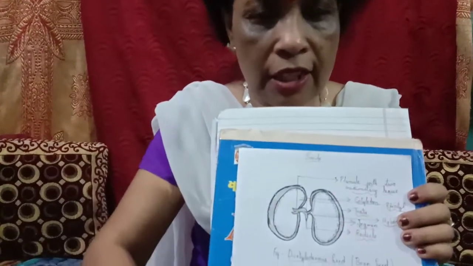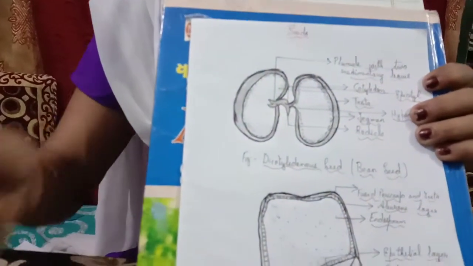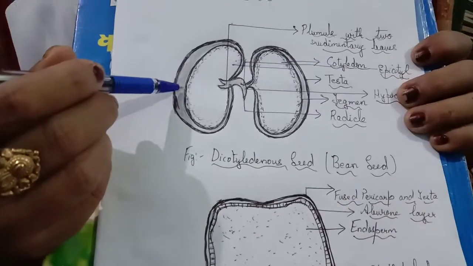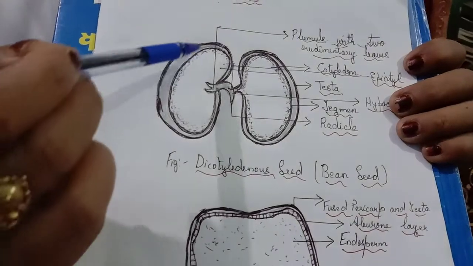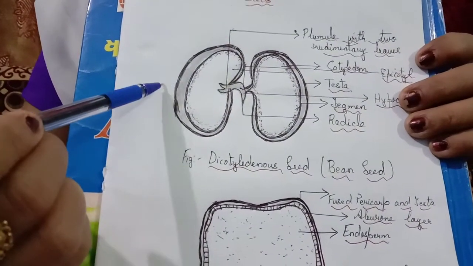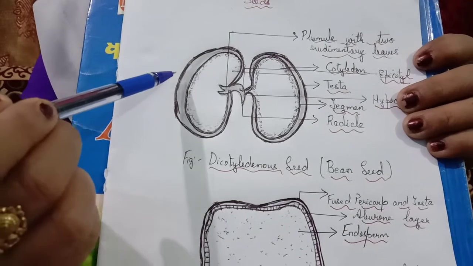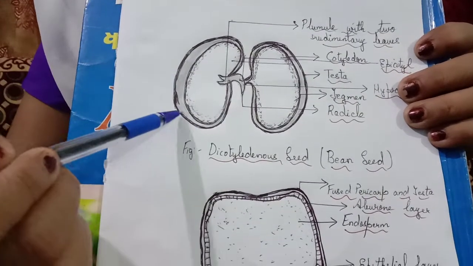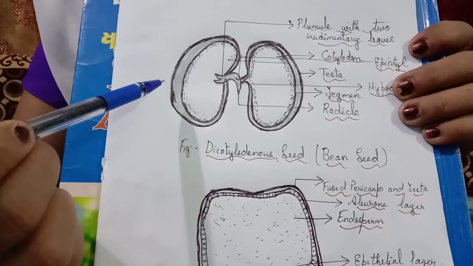Clear? Now let us study in detail the different parts of the seed, taking the example of a dicot seed and a monocot seed. So let us go through the diagram first. This is the diagram of a dicotyledonous seed. You can see the outer covering is the seed coat, which has an outer brownish covering called the testa, and attached to it a very thin whitish layer called the tegmen.